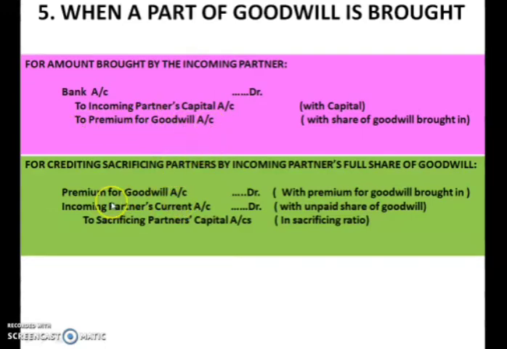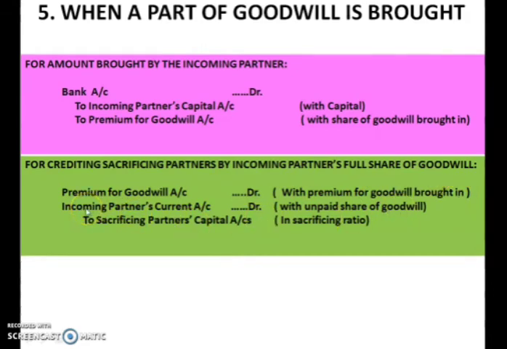Second entry here, you have to be a little careful. For crediting the sacrificing partner by the incoming partner's full share of goodwill, here you can see premium for goodwill account debited. So whatever amount the new partner has brought in the form of cash will be written under premium for goodwill account, with premium for goodwill brought in.